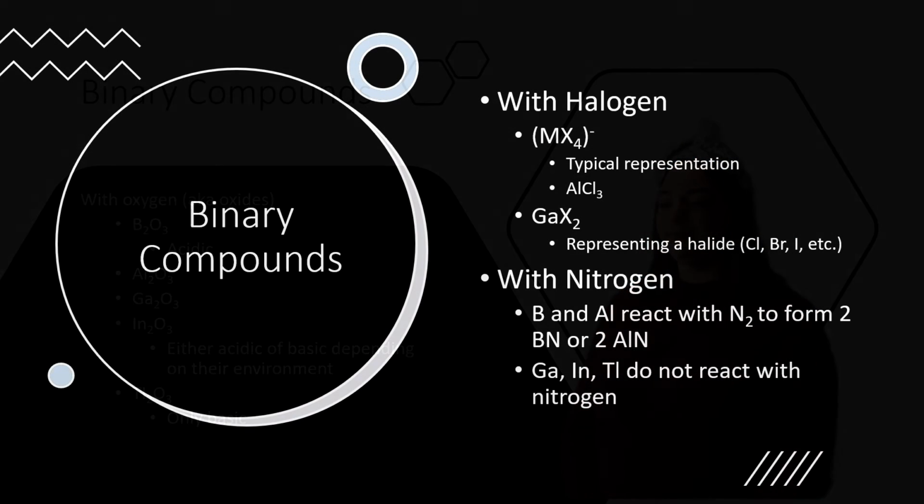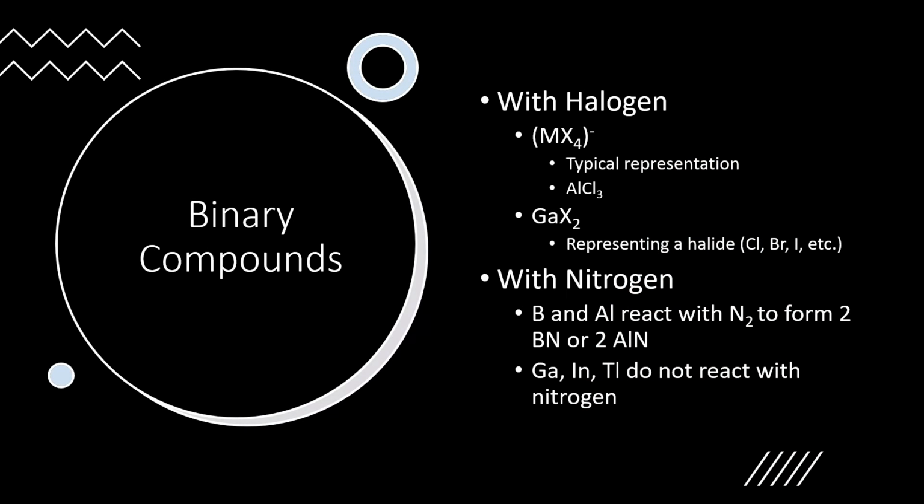When forming binary compounds with halogens, all of the metals will form with 4 of the halogens themselves, creating a -1 charge on the compound. One exception to that rule will be aluminum, forming with 3 chlorine atoms. And gallium also likes to form with just 2 of the halogen atoms.